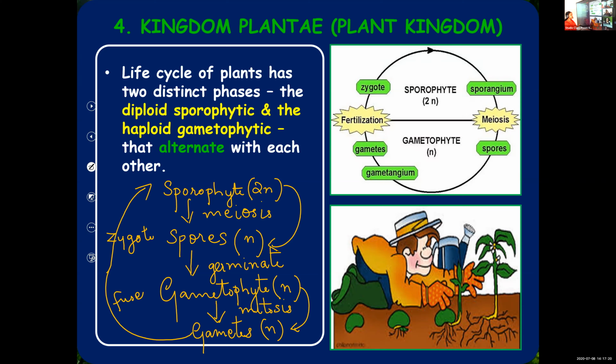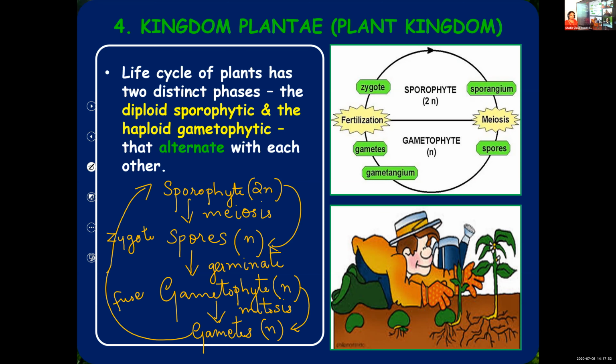Now what will happen to the spores? They will germinate. Upon germinating, what do they form? Gametophyte. What is the function of gametophyte? As the name suggests, to produce gametes. Gametophyte is haploid because they are formed from haploid spores. So definitely the gametes produced by gametophyte, they are also haploid. Since gametophyte is haploid and the gametes produced are also haploid, chromosome number is same. So which division? Mitosis.